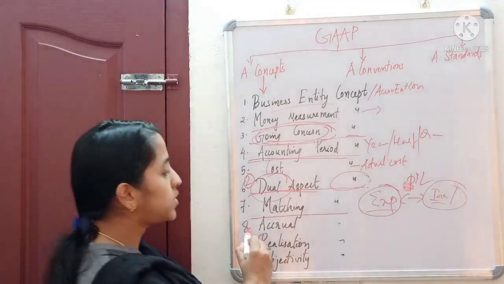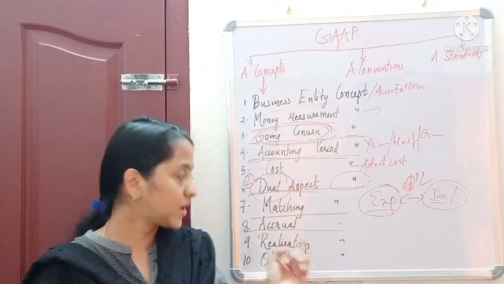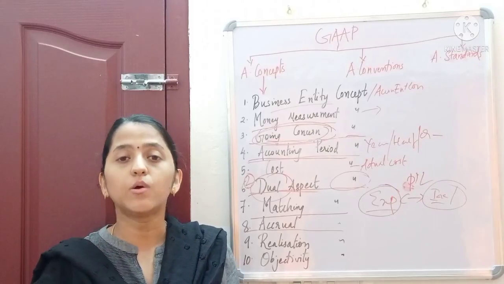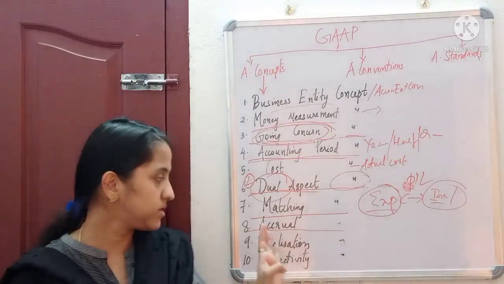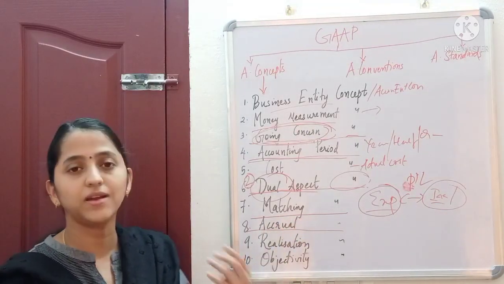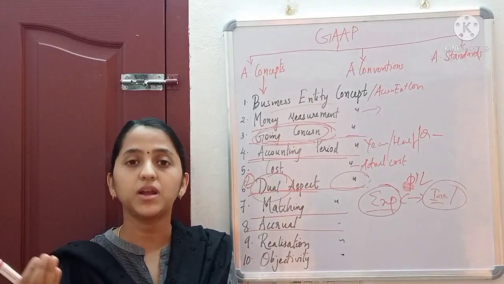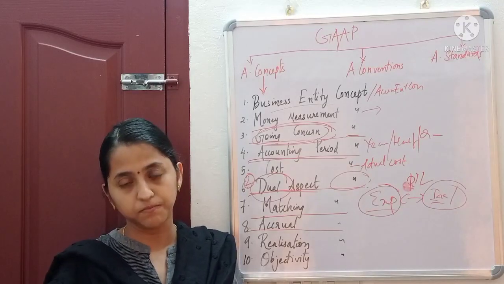Next is accrual concept. What is accrual? Accrual concept means we record transactions as and when they happen. Sometimes some transactions may occur, but the money or the income may be received later.